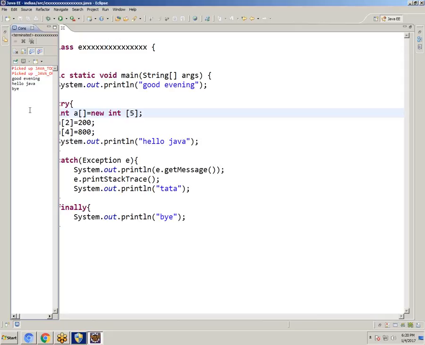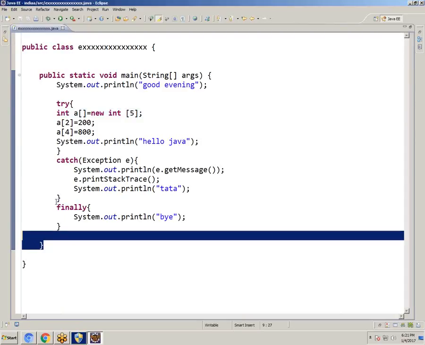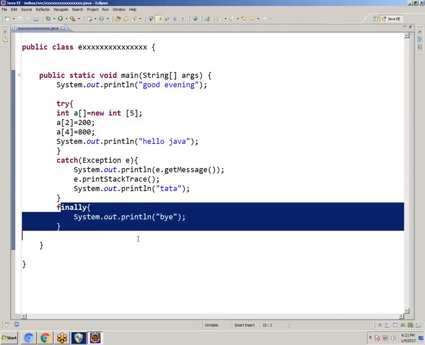So no need, but finally, what is the use of it? It is not even saying you have an exception, or showing a message that you have an exception. Madam, why I'm saying, if try is executing or not, catch executing or not, at any cost it will execute. Here finally is no need. You can leave this finally.